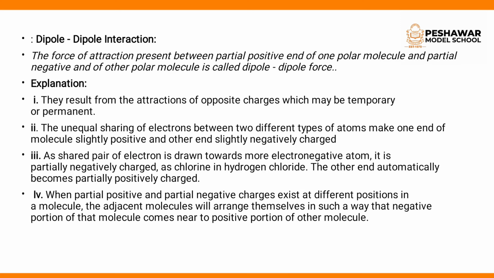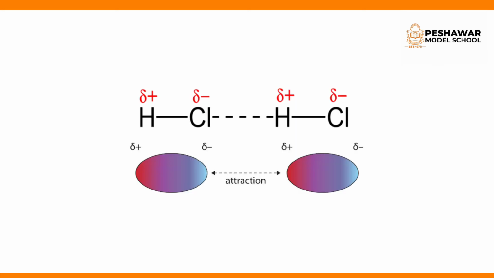Now look at the fourth point. When partial positive and partial negative charges exist in different positions in a molecule, the adjacent molecules will arrange themselves in such a way that the negative portion of one molecule comes near the positive portion of the other molecule. Now look here. There is attraction between the two molecules of HCl, and because they are molecules, this attraction is very weak. This attraction is called the dipole interaction.